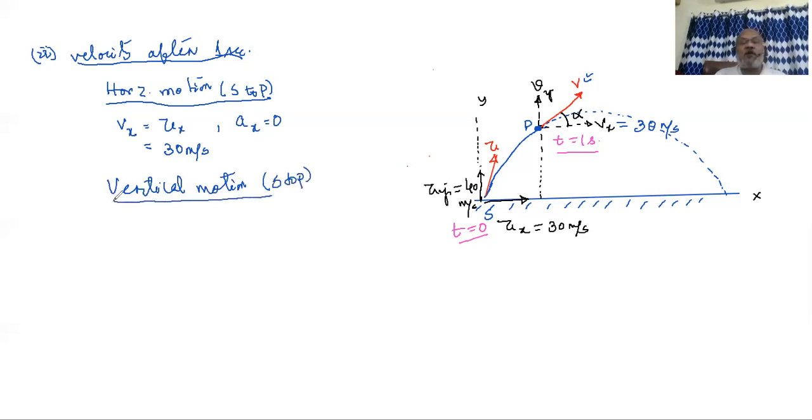Whatever we write below that heading, we know vertical motion is a motion controlled by gravity. Gravity is a constant acceleration, with g equal to 10 meters per second squared. Under that vertical motion heading, we put down the equation v equal to u plus at. V equal to u plus at.